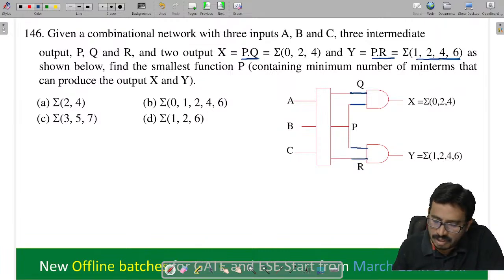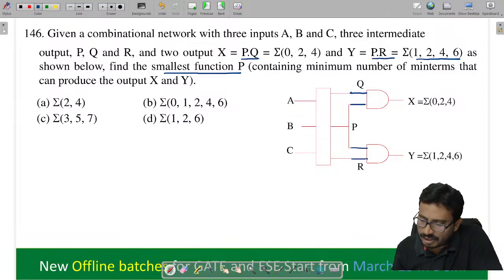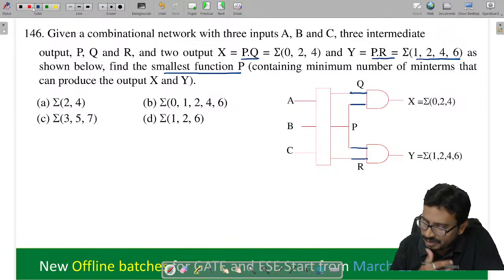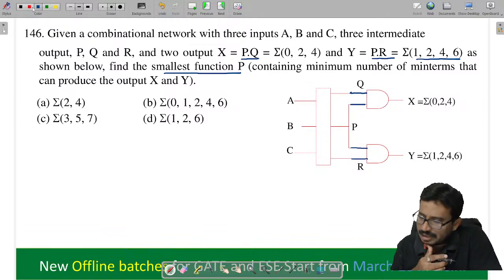As shown below, find the smallest function P. We need to find the P min terms. Did they give the Q min terms? No, the Q min terms are not given either.